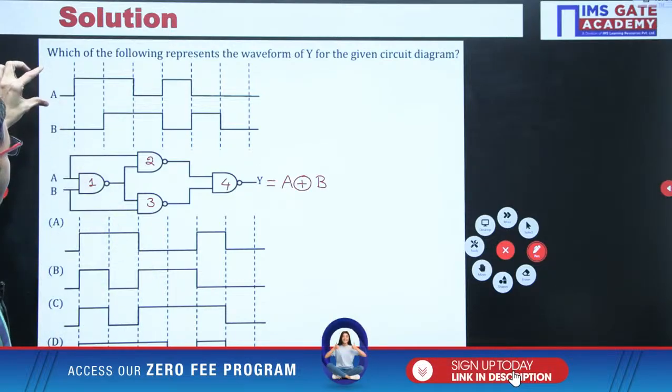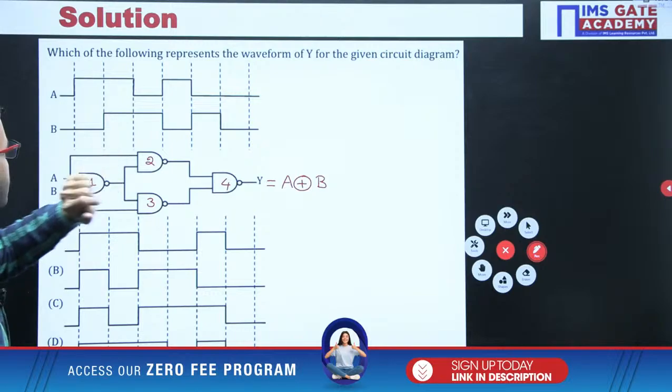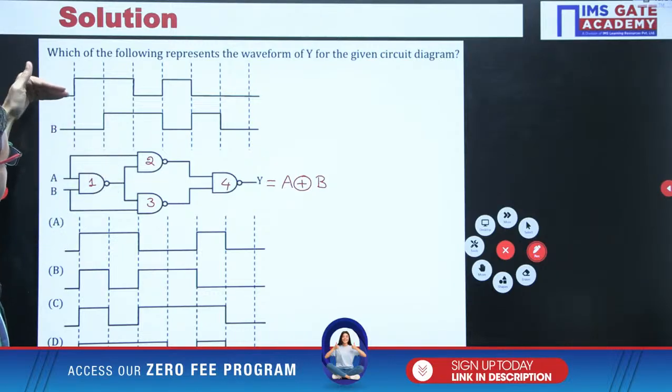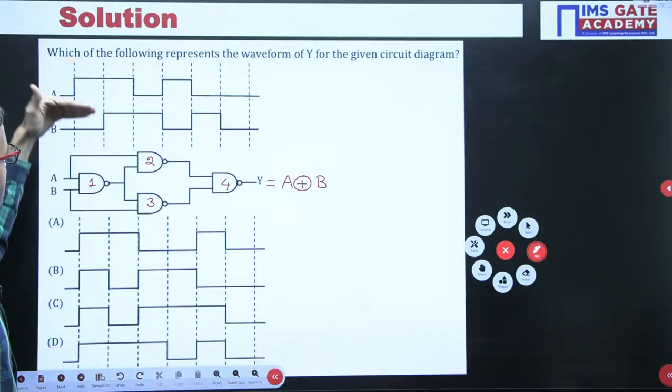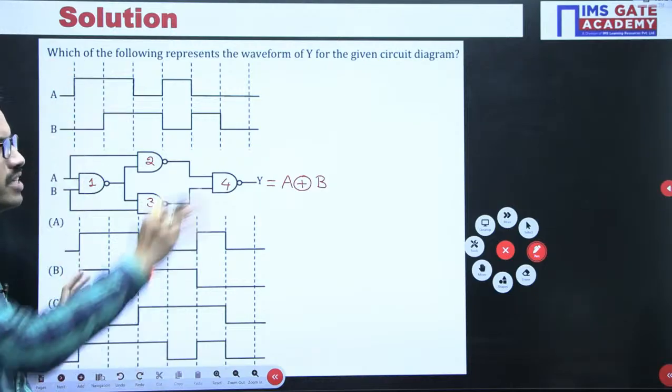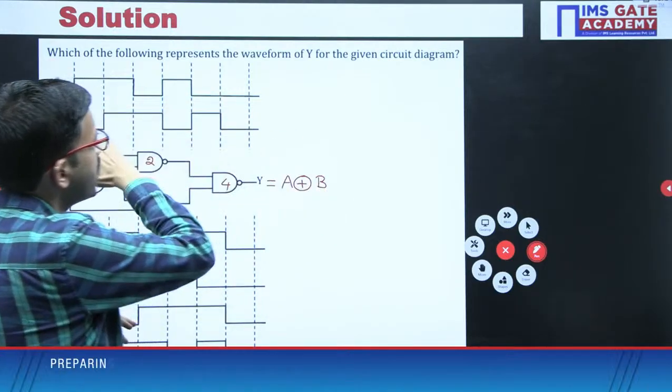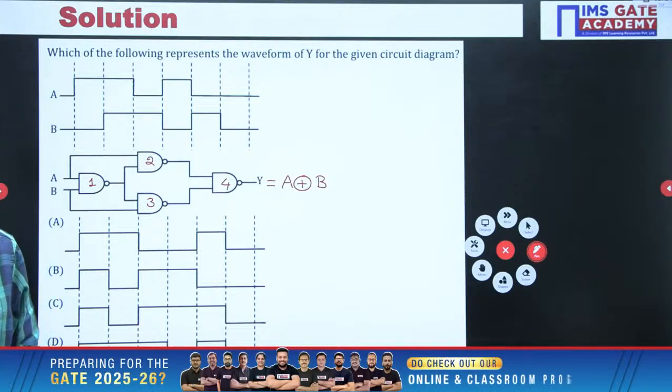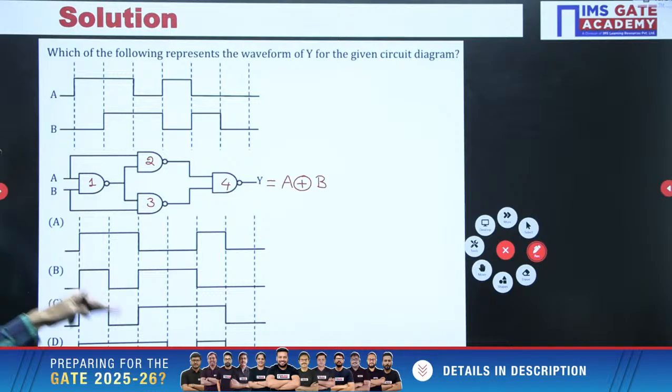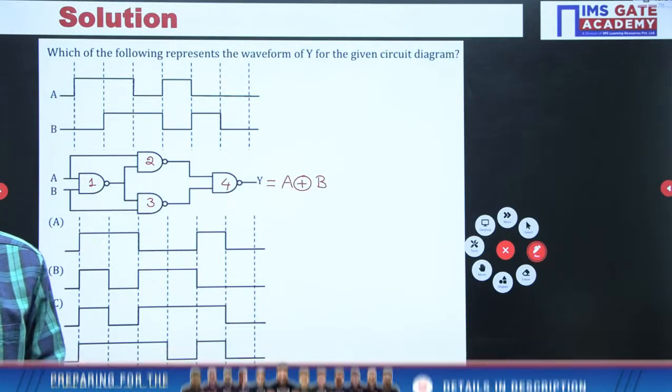So here you are having A waveform like this, B waveform like this. Simple. Here A value 0, B value 0. Here A value 1, B value 0, like that. Generally we are formulating the truth table, but here you are having the timing waveform. With respect to XOR gate, among these 4 choices, whichever is correct as per the given A and B waveforms.